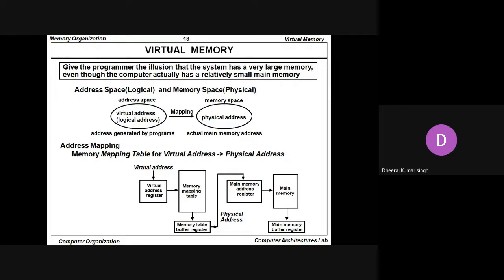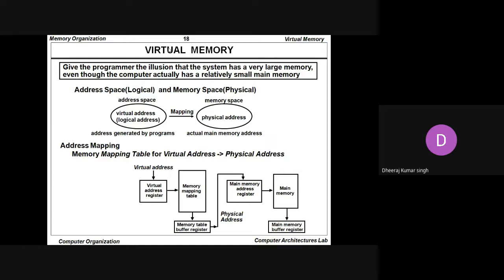So the virtual address, that is the logical address, the address space, is mapped to the physical address, that is the memory space. Whenever we talk about the virtual address, we mean the address generated by the program. Whenever we talk about the physical address, we mean the actual main memory address. So in address mapping, the memory mapping table maps the virtual address to the physical address. A virtual address register, a memory mapping table, and a memory table buffer register are there.